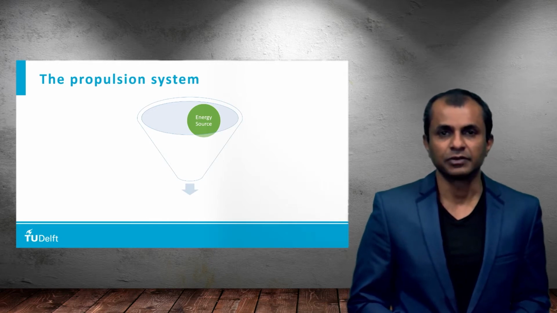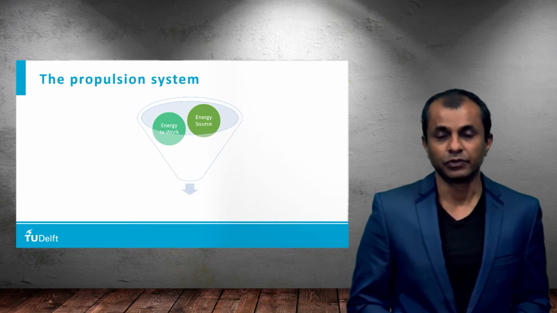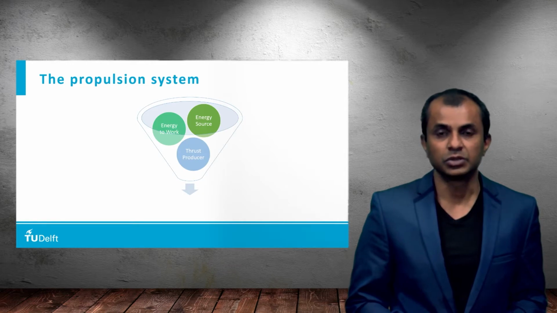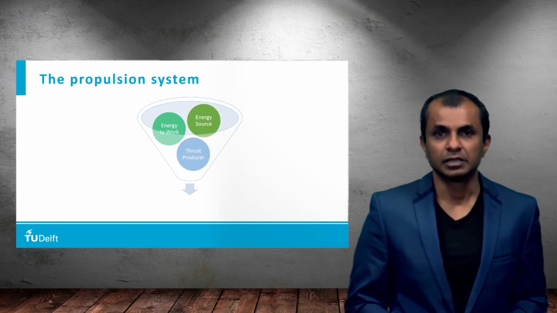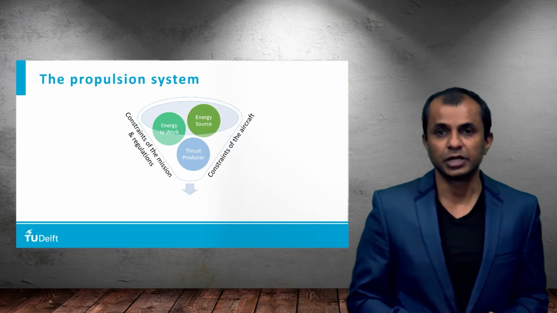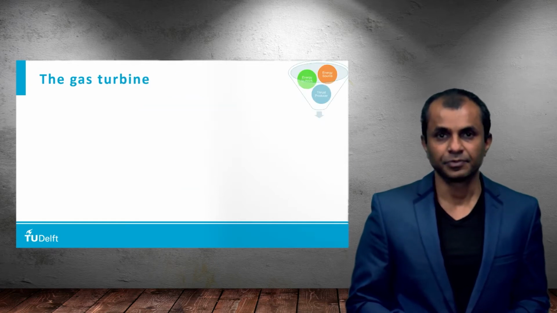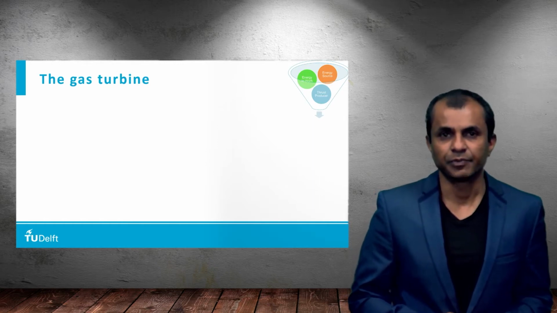But before that, we need to convert that energy into work. So we also need an energy to work converter. And then we need to convert that work into thrust. Let's look at this more in detail. But all these elements of propulsion system should work along the constraints of the aircraft and the constraints of the mission, the regulations, and so on. So let's get started to look at the different elements.